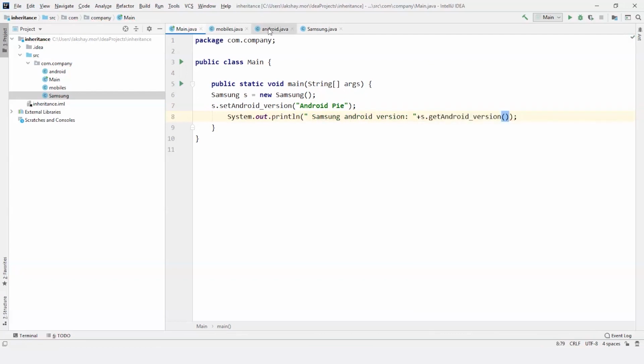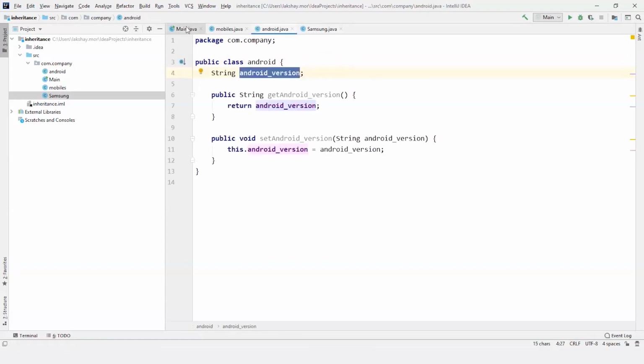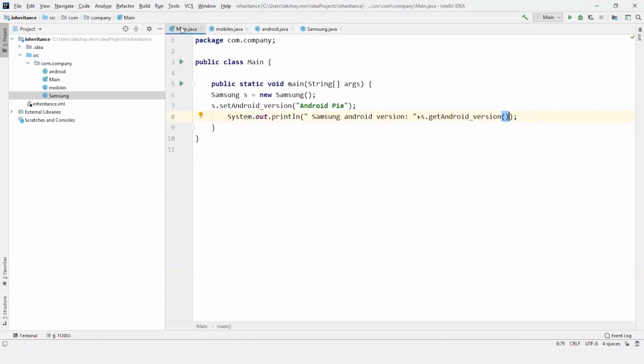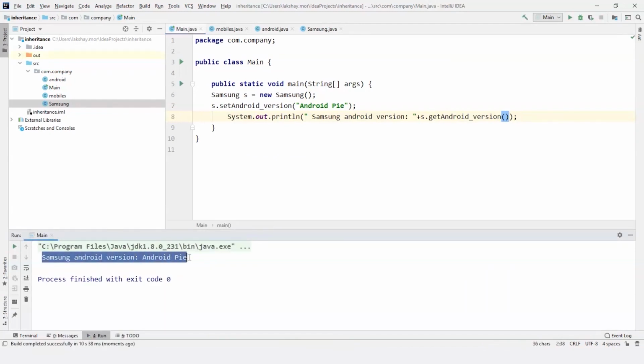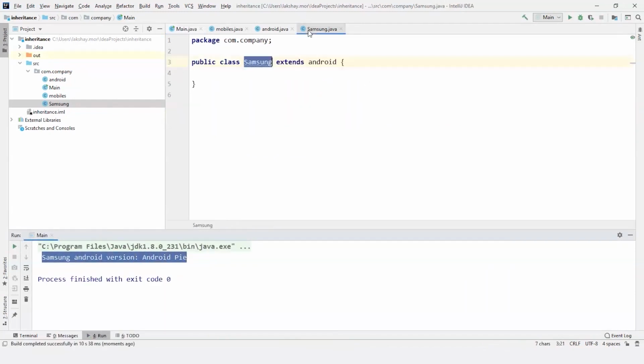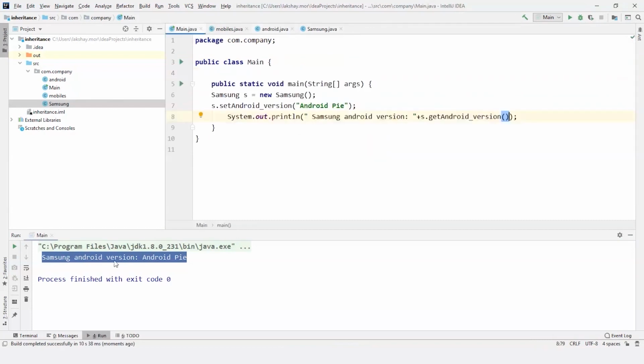So now I have an Android class and a Samsung class, and I extended the Android class to the Samsung. So Samsung can use all the variables here, and I can even set the variables here. So if I execute it, here you go, you can see Samsung Android version, that's Android Pie. So without even declaring a single variable or method here in Samsung, I used the variable of Android. So this is called single level inheritance.